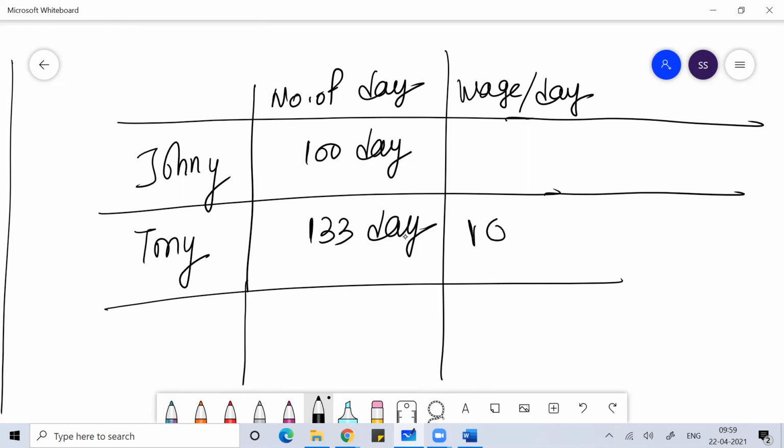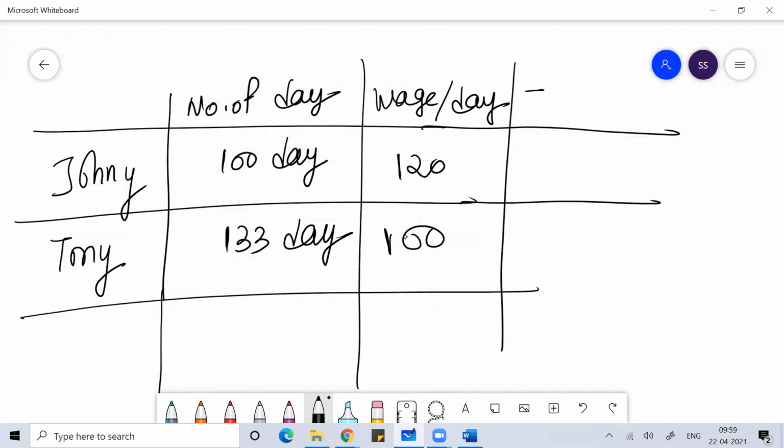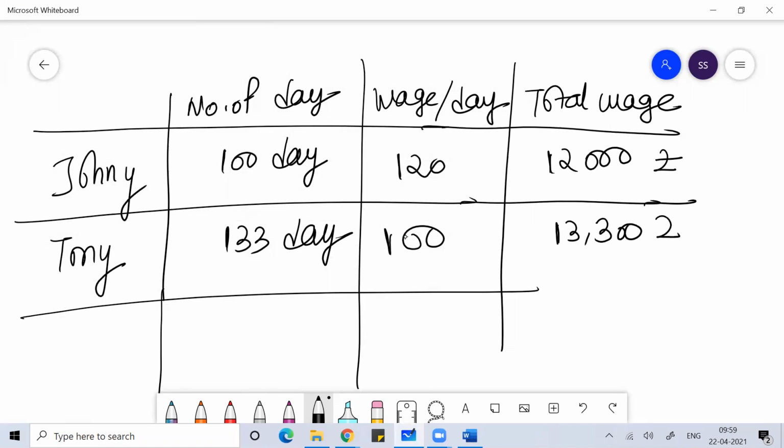Tony is taking 100 rupees per day, then Johnny is taking 120 rupees per day. So the total money they're earning, the total wage, is 12,000 rupees for one and 13,300 rupees for the other. You can understand that for the same work, Johnny is more efficient.